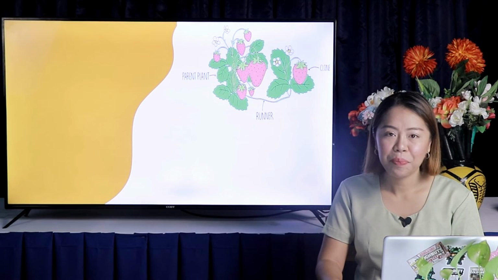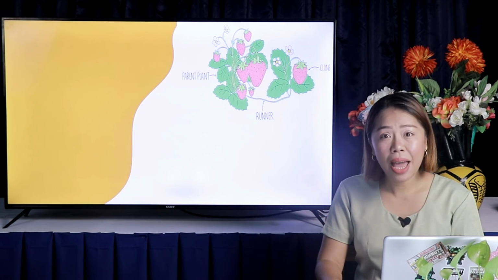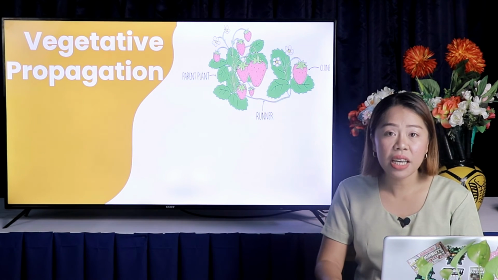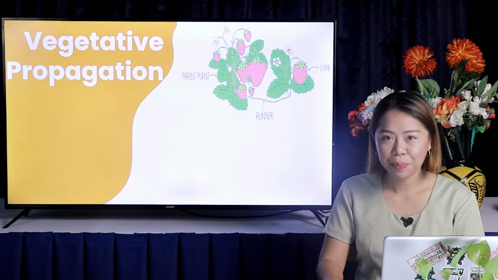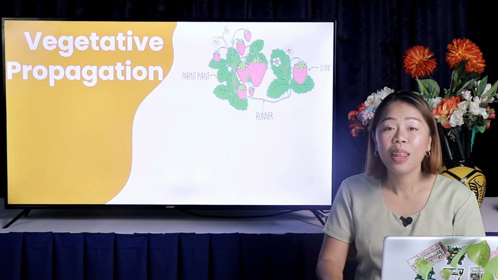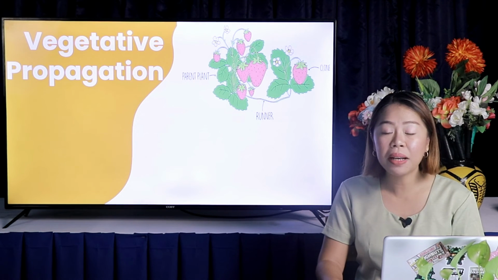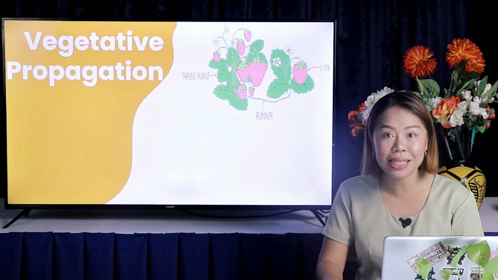The third type of asexual reproduction is known as vegetative propagation. Much like budding, this process involves a plant growing a new shoot that is capable of becoming a whole new organism.